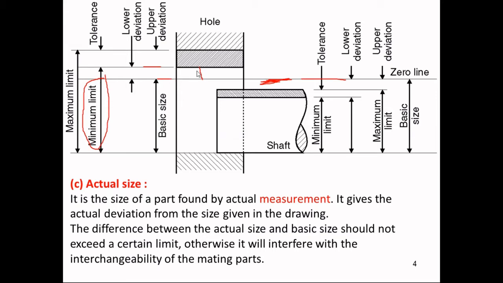So fundamental deviation is nothing but the minimum distance or shortest distance. For a shaft, the maximum limit and the zero line gap is the fundamental deviation. Now, I think you might have understood the fundamental deviations. We'll move further.